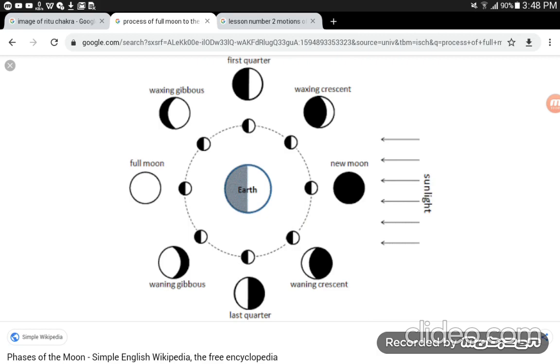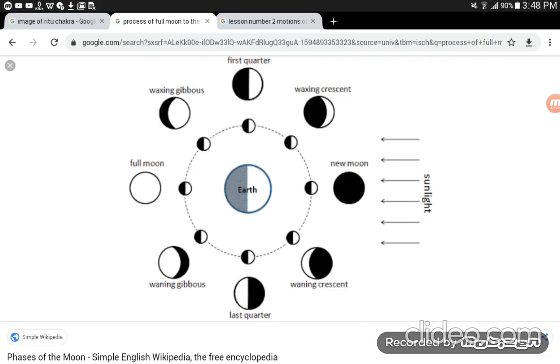Then what is meant by lunar month? That is a tithi. In Hindi and Marathi it is called a tithi. We know that it takes 14 or 15 days from new moon to the full moon. What is meant by full moon? Full moon means Purnima, Poonam, and new moon means Amavasya. On that day the moon is totally dark, and on Poonam, the full moon day, it is visible and bright. This period from the new moon to the full moon day is 14 to 15 days.